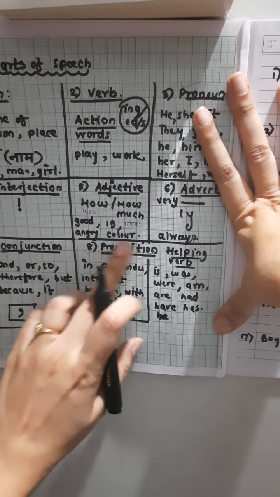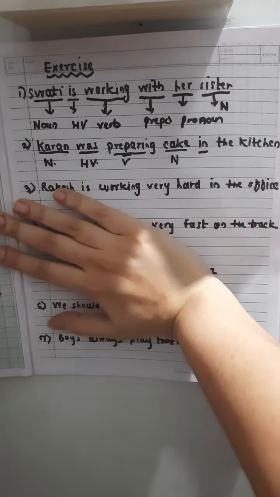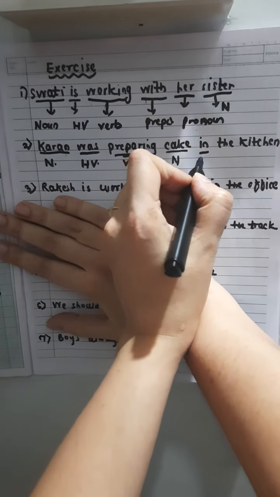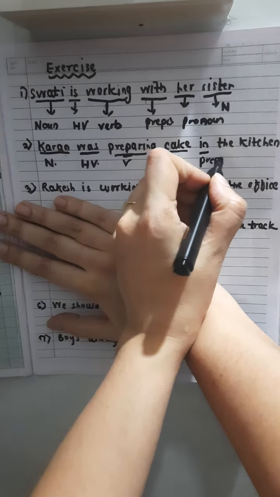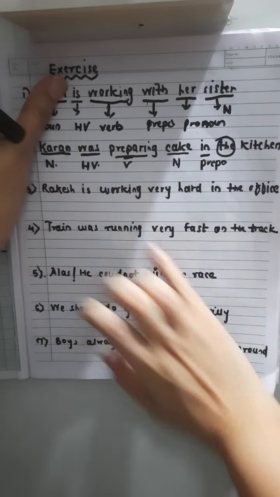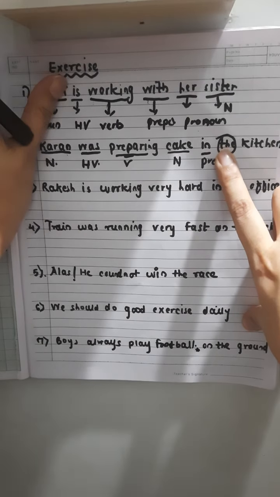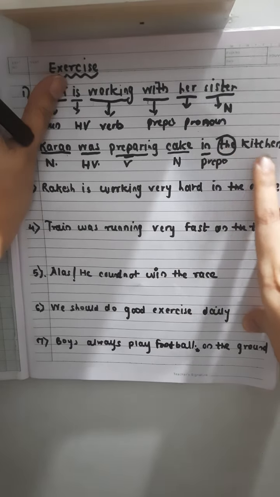Search where is in. Yes, it is here. That's a preposition, so I'll write prepo here. Fine. After that, the. The is an article, so it is not a part of speech. Just omit it.